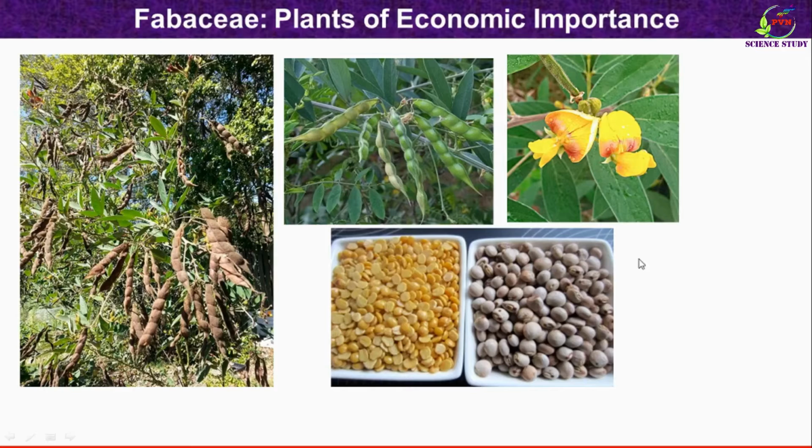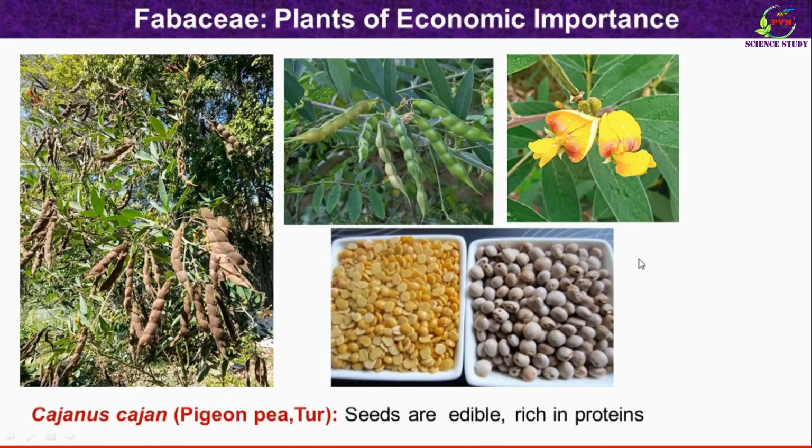Then this is very common and economically important plant. You might have identified this plant. This is pigeon pea or tur in Marathi. Botanical name of the plant is Cajanus cajan. This is the actual photograph of the plant.